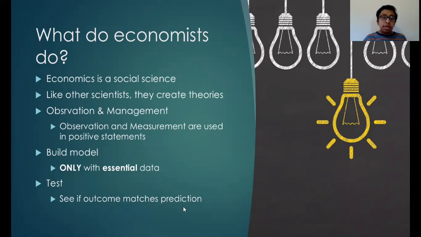In economics, they follow this 3-step procedure. The first step is observation and measurement, O&M, which is needed to get the real-world factors for positive statements. The second step is building a model, which only considers the essential data. Finally, the last step is testing the theory. Like all scientists, economists test their theory to see if their outcome matches their prediction. If it does not match their prediction, they will have to restart the process.